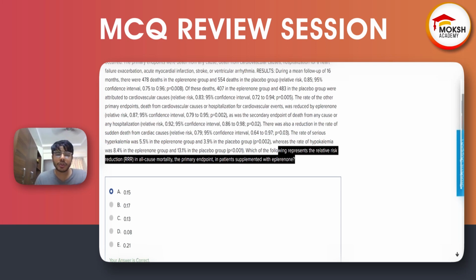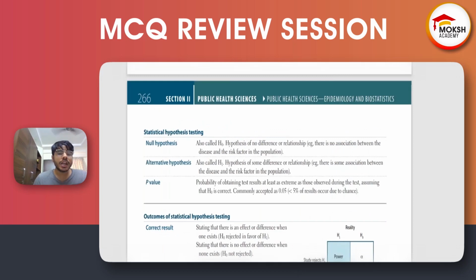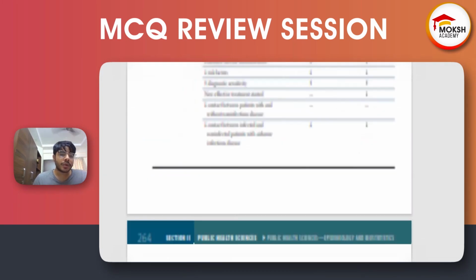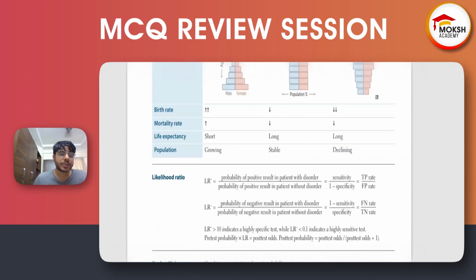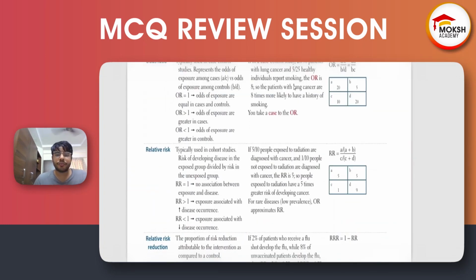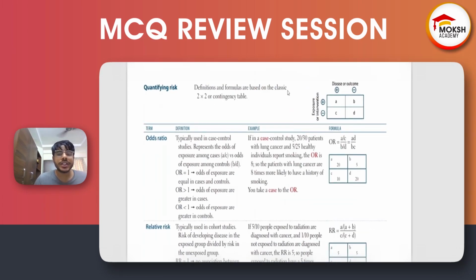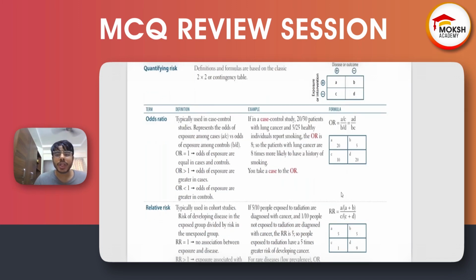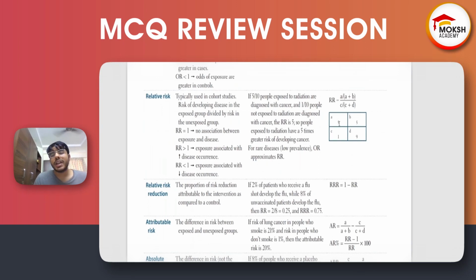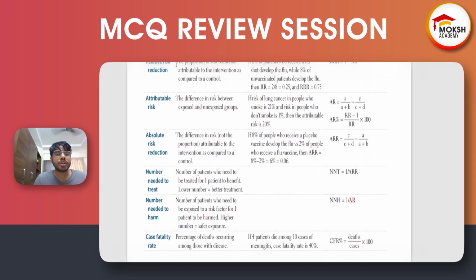Yes, you're absolutely right. If it is not given, then you are supposed to calculate it. And in that scenario, I am going to help you right now: you need to go through this page on your First Aid. That page number 260 of your 2022 edition First Aid, it is given. You need to make a 2 by 2 table. Relative risk is A by A plus B upon C by C plus D. And relative risk reduction is the proportion of risk reduction attributed to the intervention as compared to a control. So it is 1 minus RR.